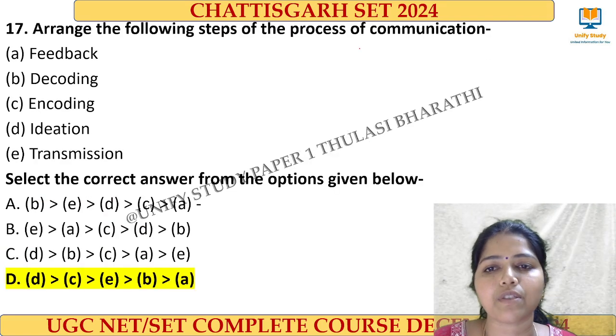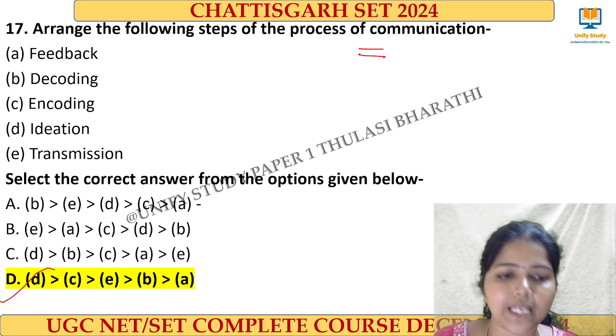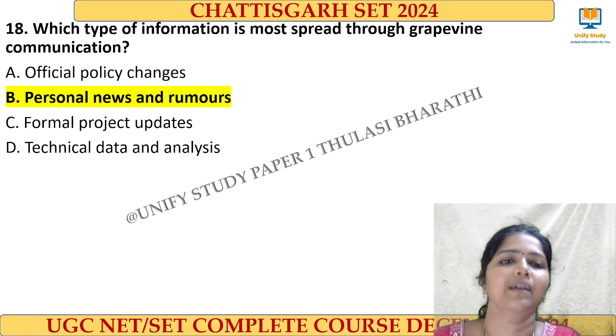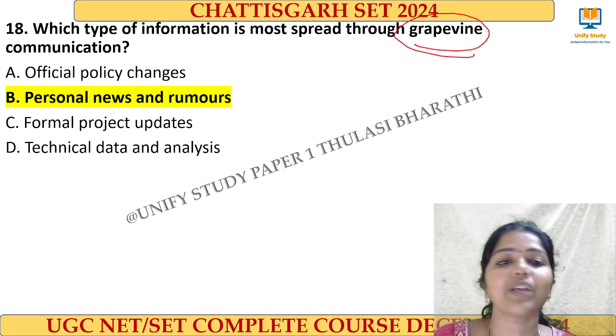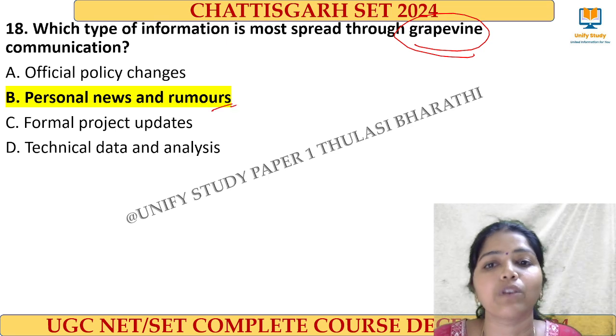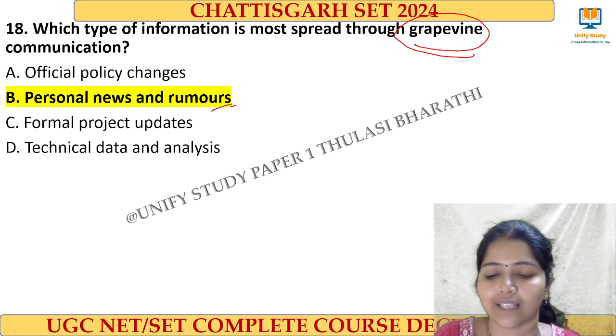And then next one, process of communication. Here the right answer is option D. This starts with ideation and then it ends with the feedback. And then next, grapevine communication means what? It is of rumor and informal communication. So personal news and rumors will spread faster than the other things.